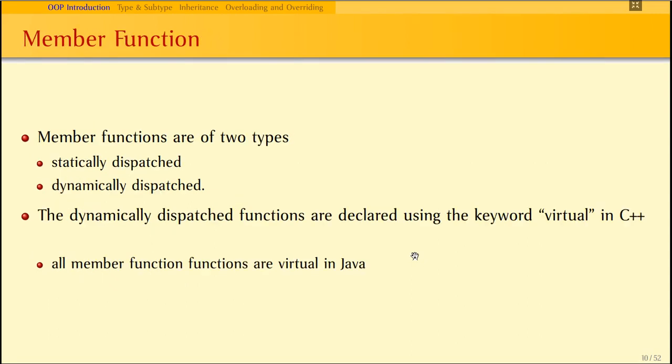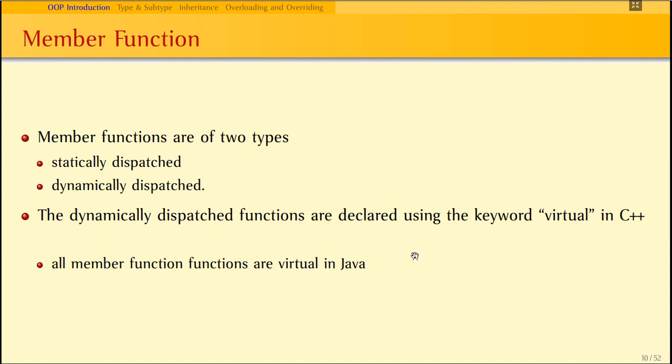The member functions are of two types. One is statically dispatched member functions, another is dynamically dispatched member functions. Dynamically dispatched member functions are declared using a keyword called virtual in C++. So if a class consists of a virtual function, then it is said to be a dynamically dispatched function.